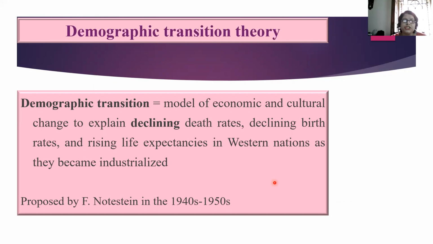It is a model of economic and cultural change. It explains the decline in death rate, that means death rate has reduced, and decline in birth rate. See, these are all population controlling measures, right? And rising life expectancies in Western nations as they became industrialized.